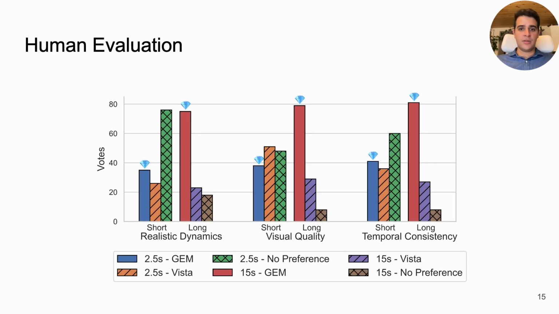FID and FVD scores are not always accurate and are subject to some criticism. Therefore, we did a human evaluation study to compare GEM with Vista, our prior work. The subjects report similar quality of videos between GEM and Vista for short videos of 2.5 seconds, but consistently favored GEM's 15-second long videos.